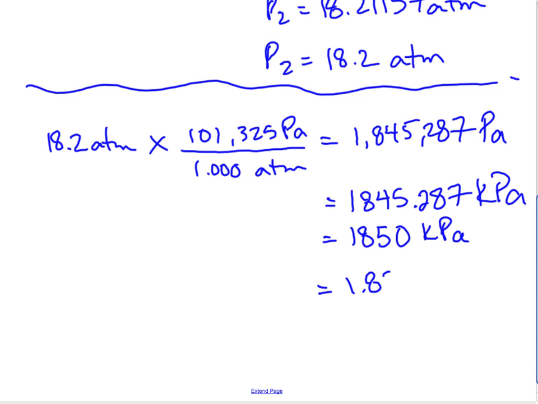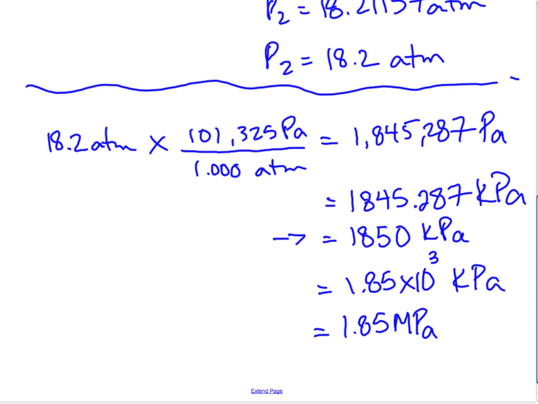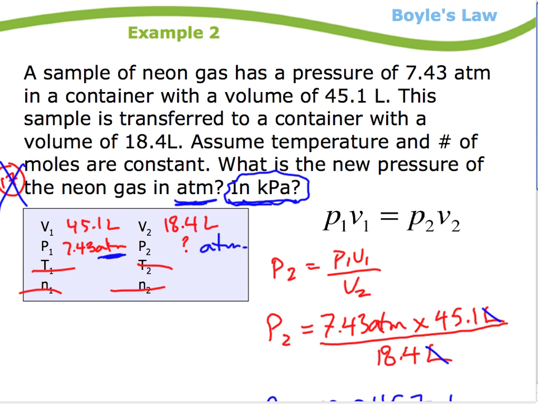Or, I guess I could write it as scientific notation, like that. So move the decimal over 3, 1.85 times 10 to the third kilopascals. I guess, just while we're into writing things in different formats, if I have 1,000 kilopascals, that's 1 megapascal. So I could call it 1.85 megapascals. That sounds a little funny. I'd probably leave my answer there or there. Okay, so that helps you in looking at the relationship between pressure and volume.